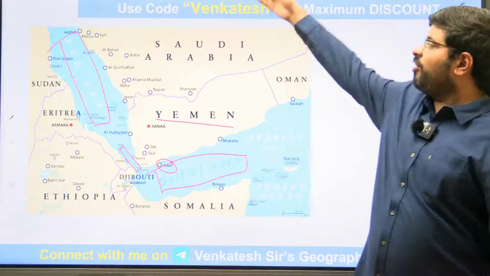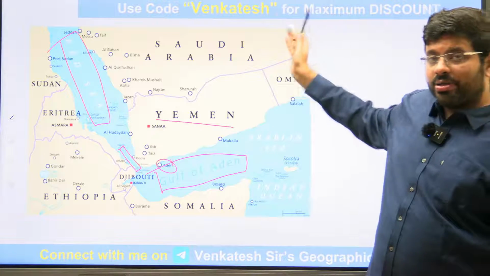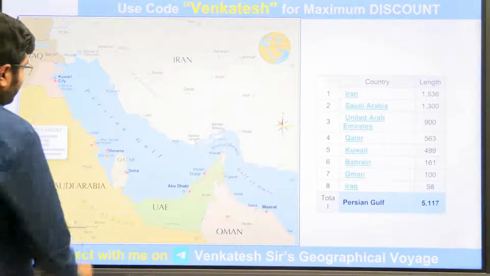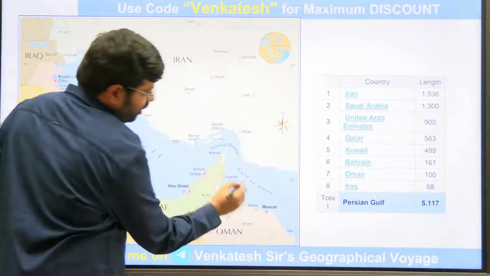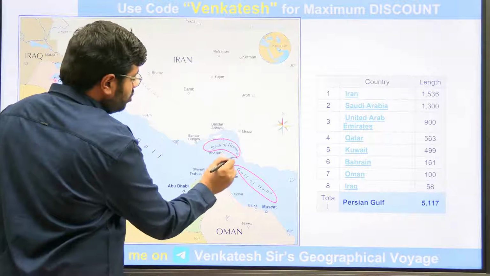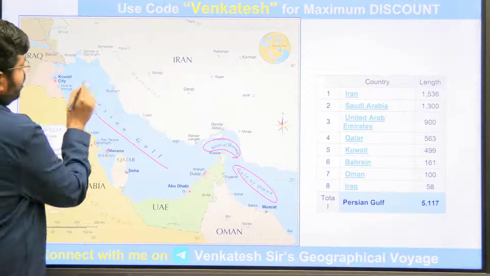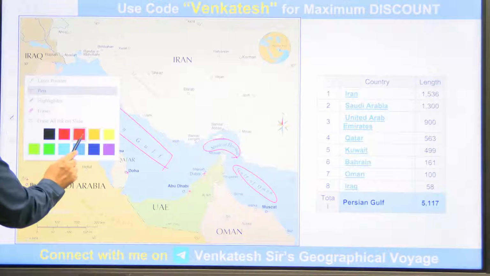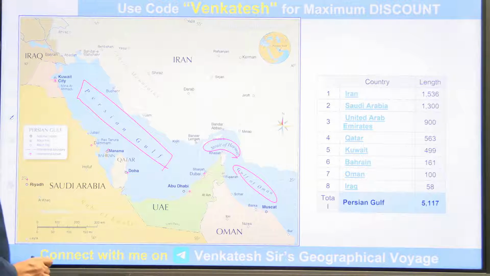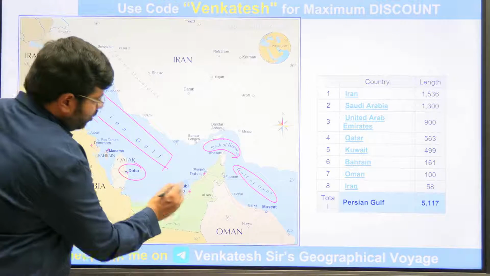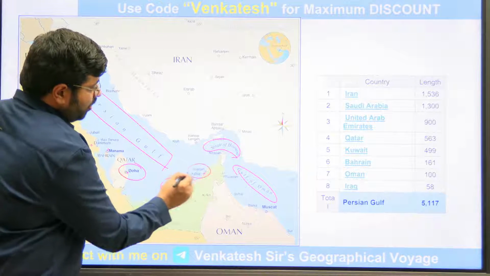Just above Gulf of Aden, as you go to the other side, the important oil route, you will find the Gulf of Oman connected with the Persian Gulf through the Strait of Hormuz. Now, these are very, very important. You know all the important reasons why they are important. You can see here the city of Doha, Abu Dhabi, recently Dubai, Sharjah.